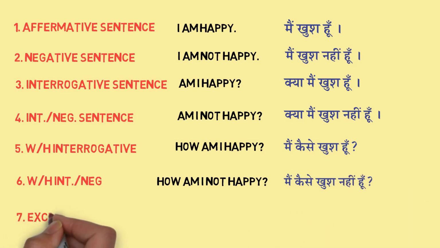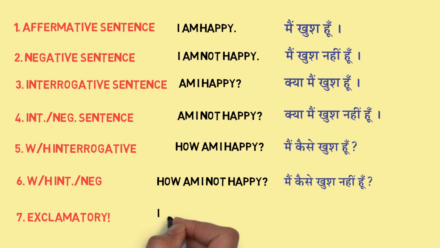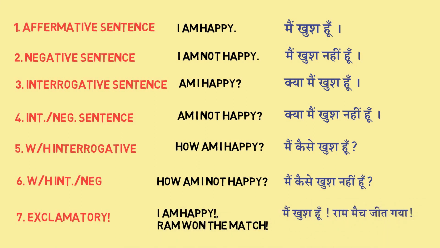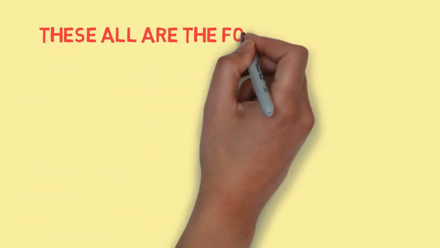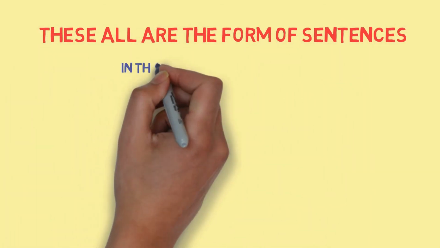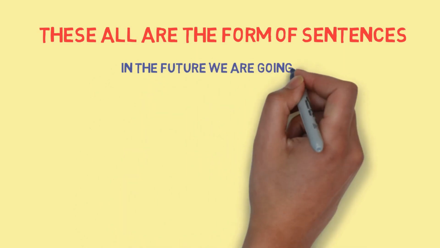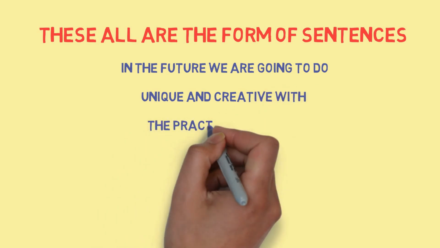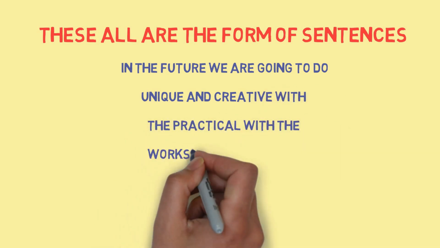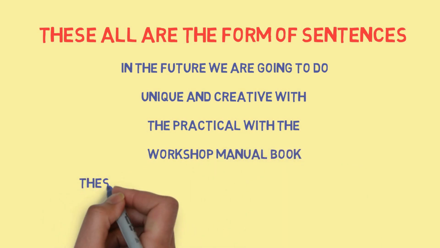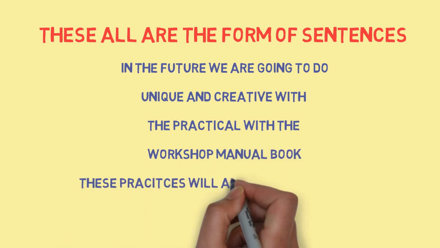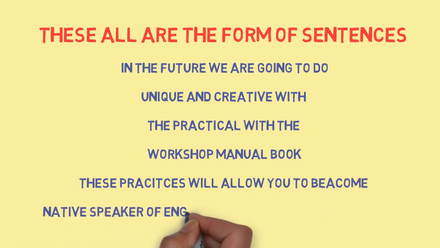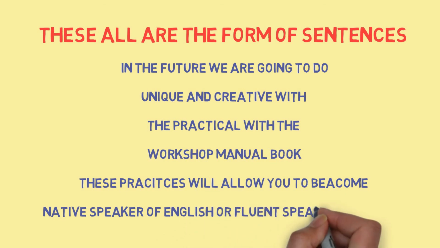Seventh is the exclamatory. Ram won the match. Oh, मैं खुश हूँ. These all are the forms of sentences. In the future, we are going to do the unique and creative practice with the workshop manual book. These practices will allow you to become a native speaker of English or a fluent speaker of English.